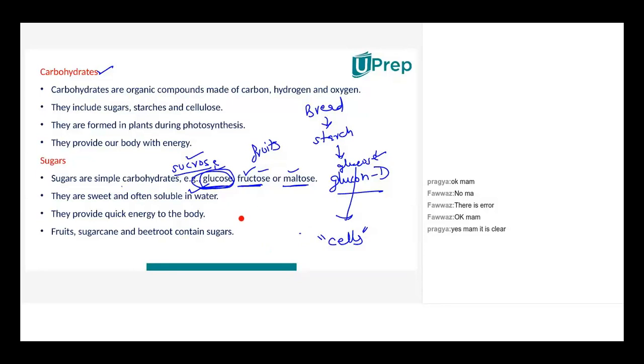That's the reason why you will see marathon runners or athletes, they have a lot of glucose or Glucon-D water. Why? Because it is readily available. They have it in the simplest form. They will not eat a bread or a pasta or a pizza. They will directly have glucose, so that immediately it goes to the cells and immediately they get energy to run.